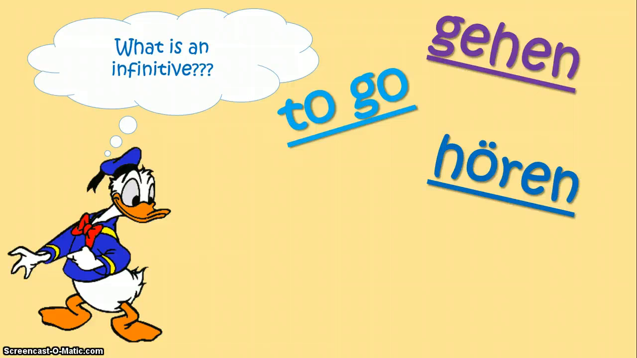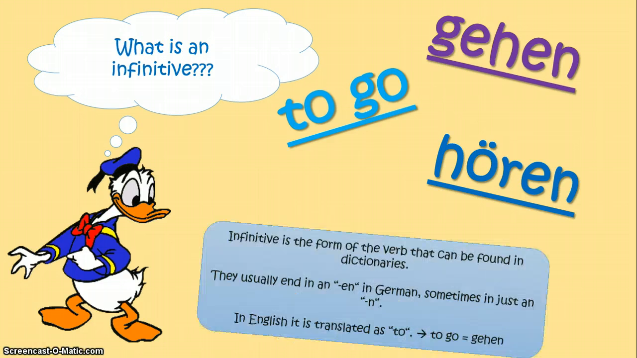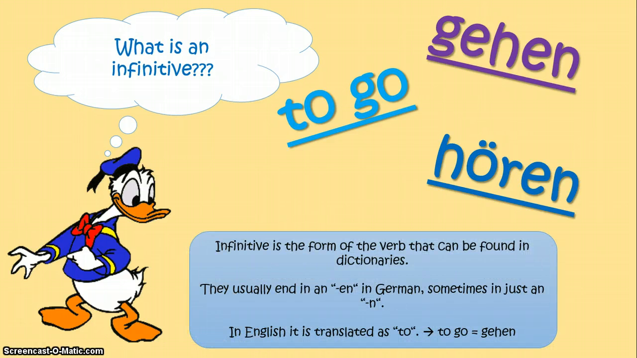So what actually is an infinitive? So over here, you see three different words. You see words gehen, hören. So gehen means to go, hören means to listen. So an infinitive is the form of the verb that you actually find in the dictionary. So maybe in end of unit tests or in controlled assessments, you're allowed to use dictionaries. So if you look up a verb, this will be the kind of verb that will come up.